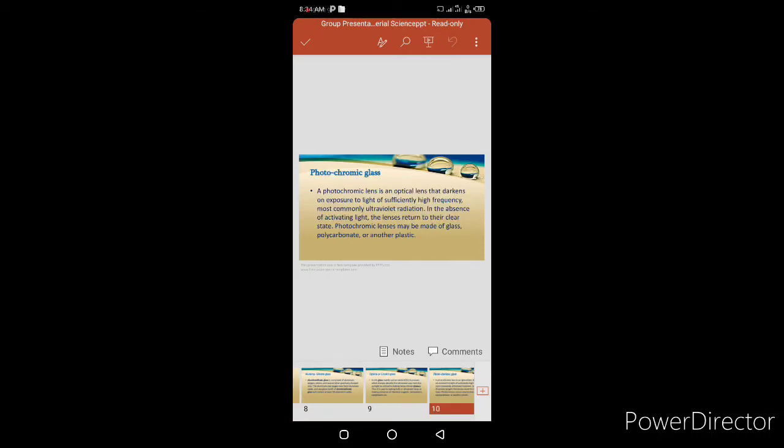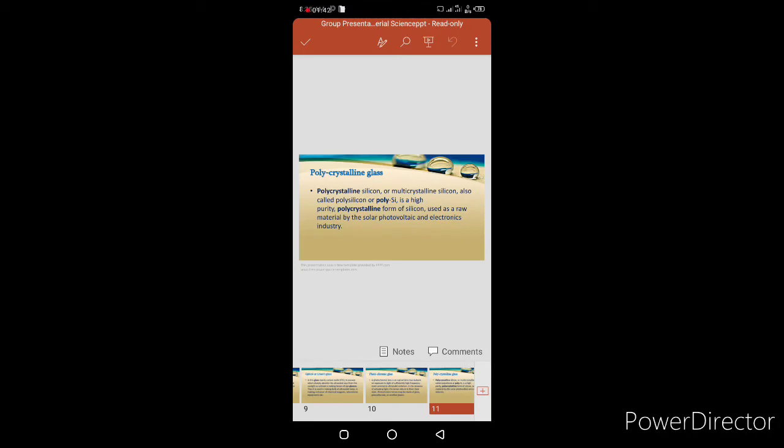Third is photochromic glass. A photochromic lens is an optical lens that darkens on exposure to light of sufficiently high frequency, most commonly ultraviolet radiation. In the absence of activating light, the lens returns to its clear state. Photochromic lenses may be made of glass, polycarbonate, or other plastics.